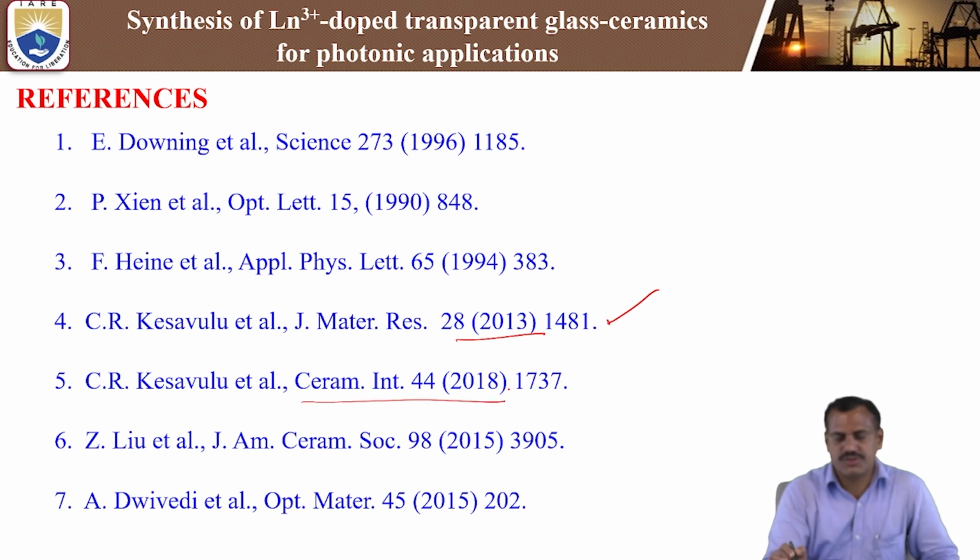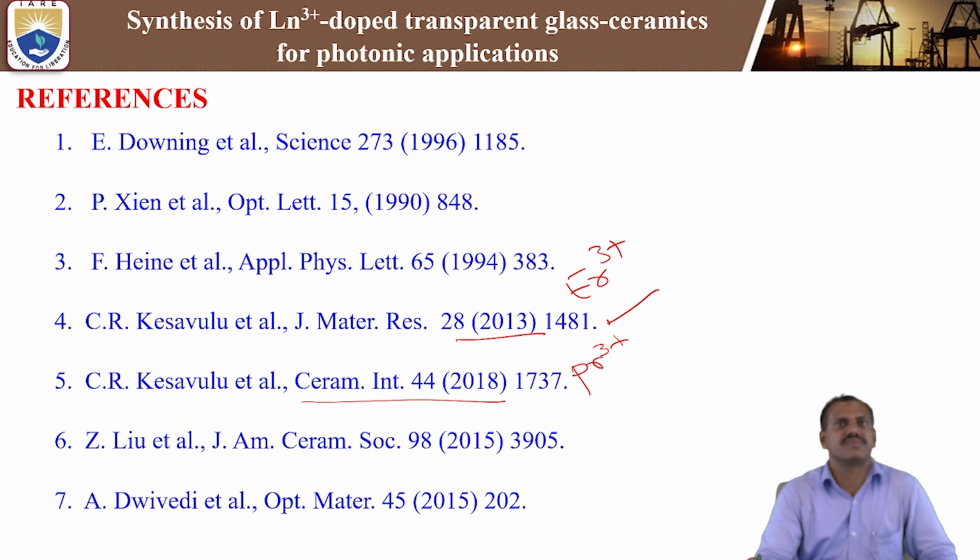Ceramics International in 2018 also published a paper where we doped with praseodymium 3+ ions, and in another paper, erbium 3+ ions. These are the important citations of this present synthesis of lanthanum 3+ doped transparent glass ceramics for photonic applications.